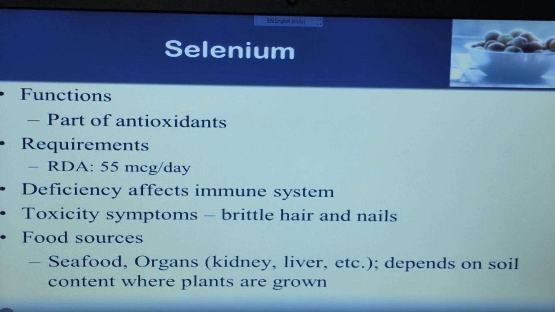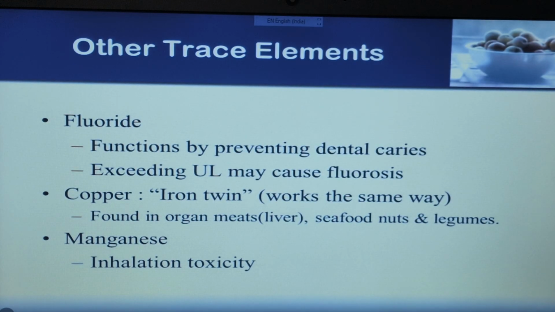Food sources are seafood and organs like kidney and liver, depending on the soil content where plants are grown. If plants are grown on soil that contains lots of selenium, then when you use that plant, you already get the selenium mineral.